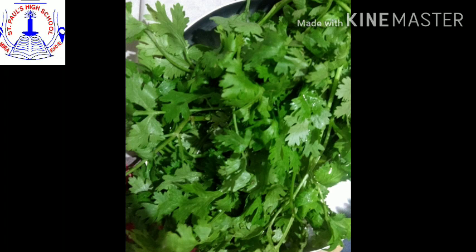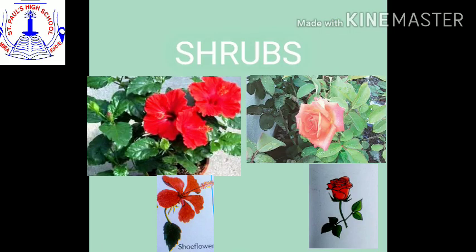and Latin dishes. Now my dear children will see the second type of plants, that is shrubs. A shrub or a bush is a small to medium sized woody plant. Shrubs are bigger than the herbs and they are smaller than the trees. It is differentiated from a tree by its multiple stems and shorter height.